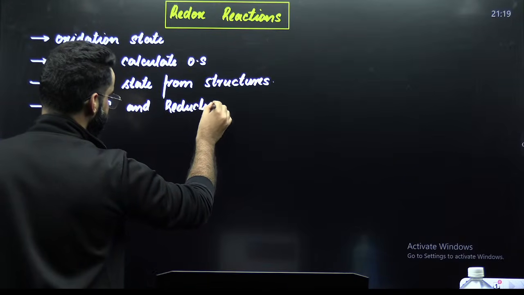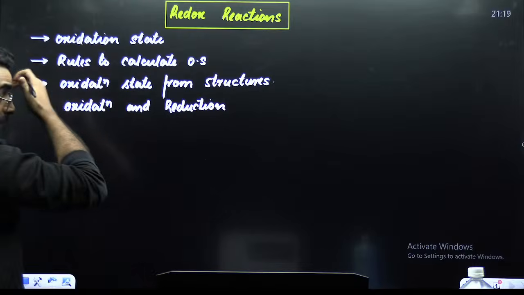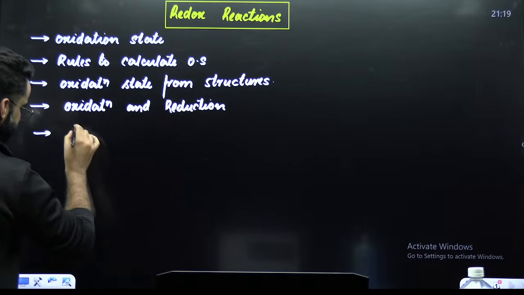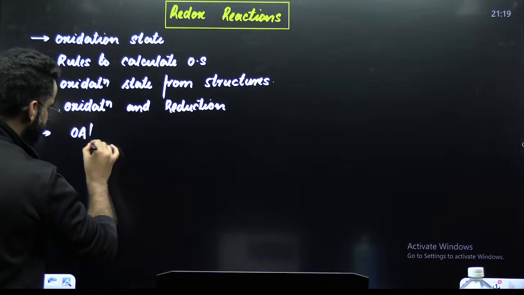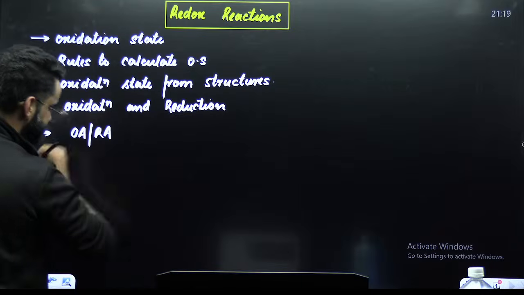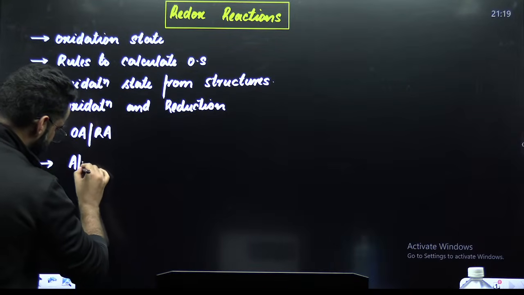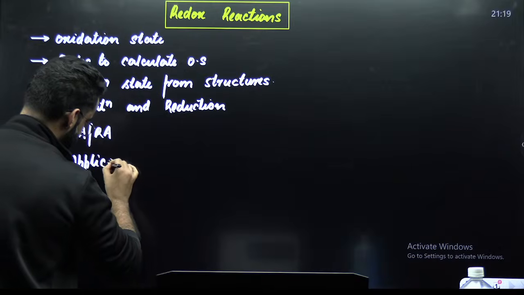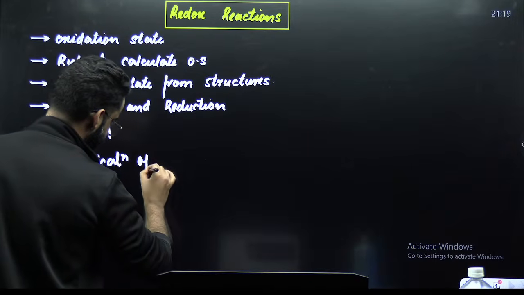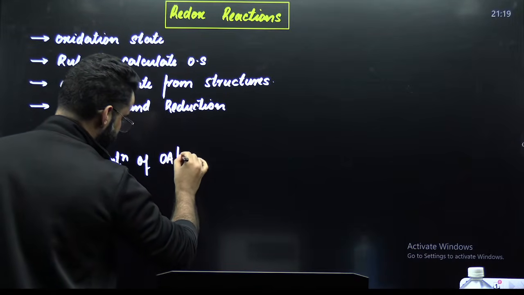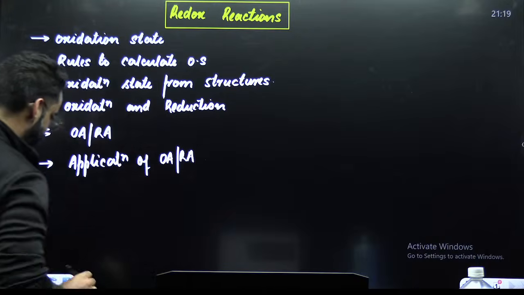Once we are done with oxidation and reduction, it's going to be the time for oxidizing agents and reducing agents. After that, we shall be discussing the applications of oxidizing and reducing agents.